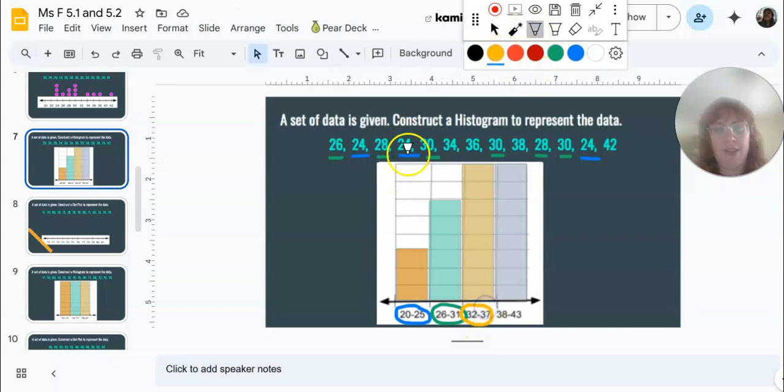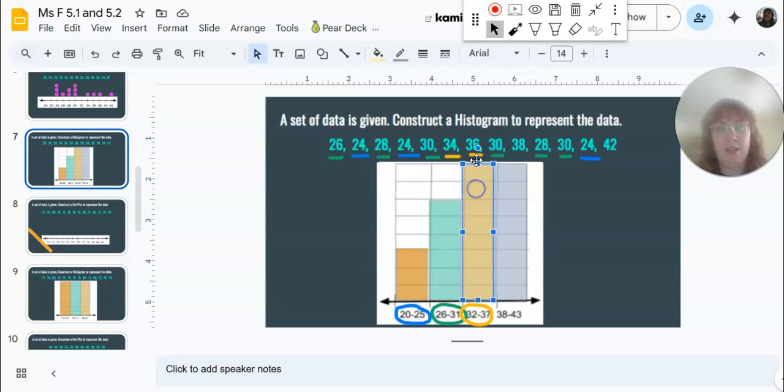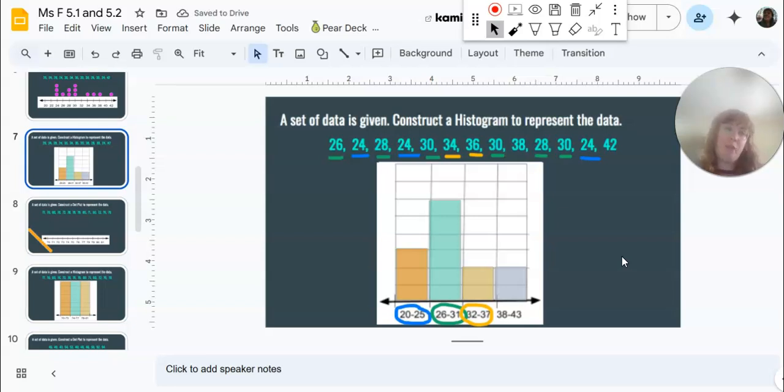32 to 37. A 34, a 36, and that's it. So we'll bring that down to 2. And then the last one is 38 to 43, where we have a 38 and a 42. So there's 2 of those. And there's our histogram. We'll notice the bars are always very close together. They're touching. And we always have those bins or buckets down below. So that's kind of the telltale signs of a histogram.